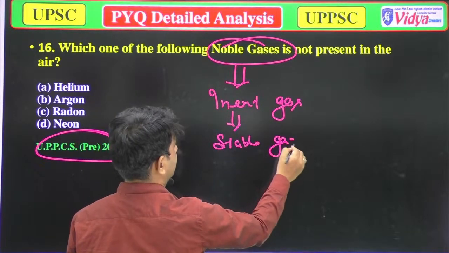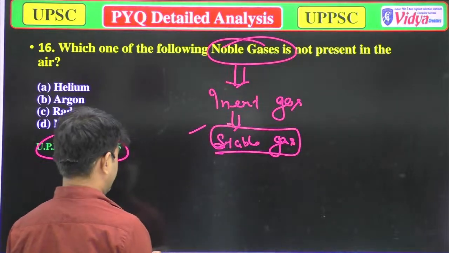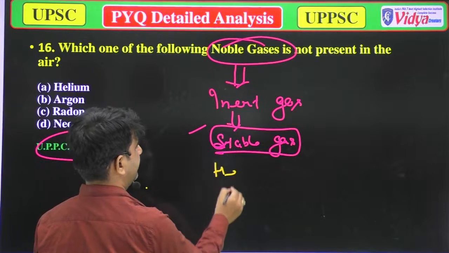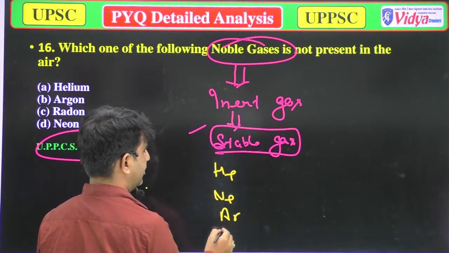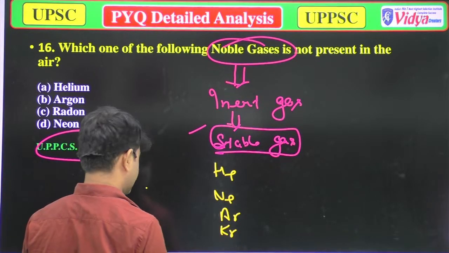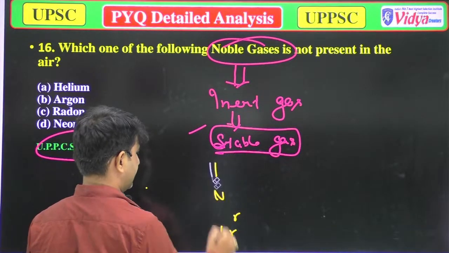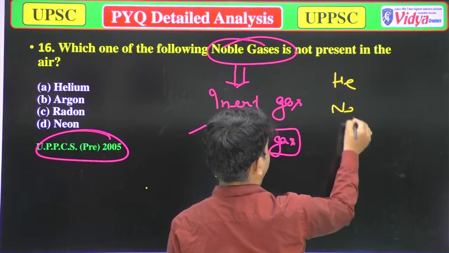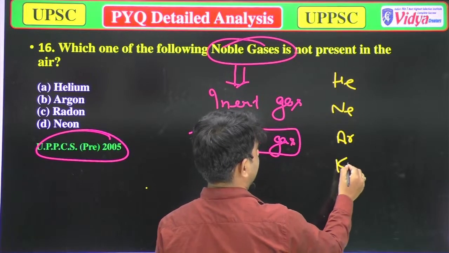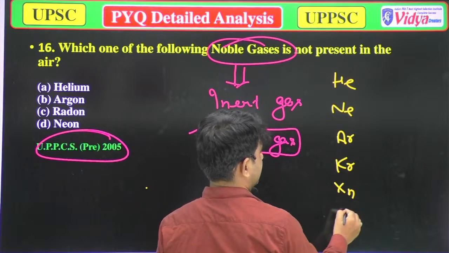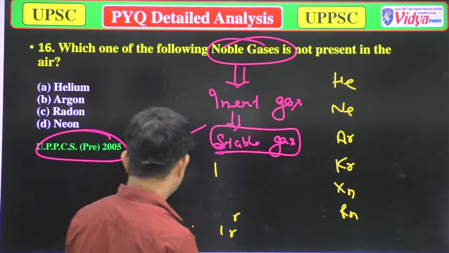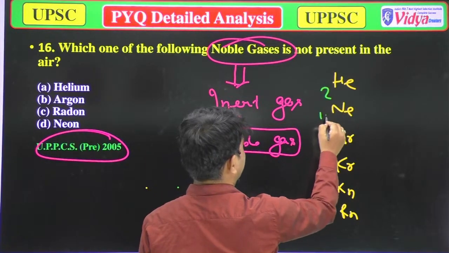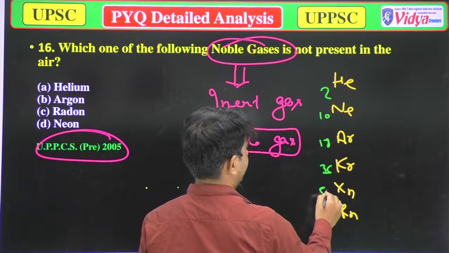Stable gases. Now you can say, sir, what do you mean by that? So when we talk about these gases, mainly helium, neon, argon, krypton, xenon, and radon. So these are the mainly noble gases, and atomic numbers are 2, 10, 18, 36, 54, 86.